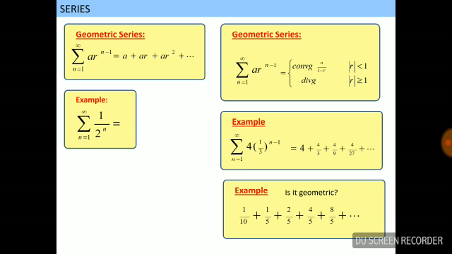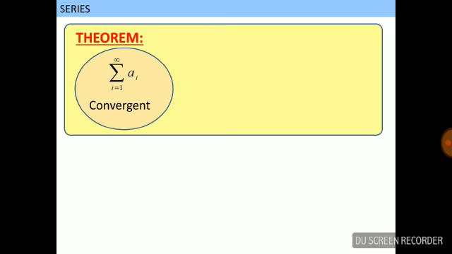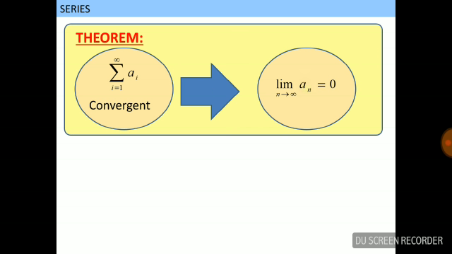For example, 4 plus 4 upon 3 plus 4 upon 9 plus 4 upon 27 plus and so on. In this series, r equals 1 upon 3, which is less than 1, so the series is summable and convergent. We can find the sum of this series. If the series is convergent, then the sum of the series is a upon 1 minus r.